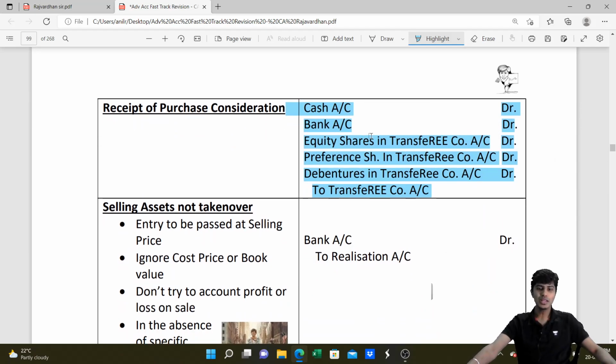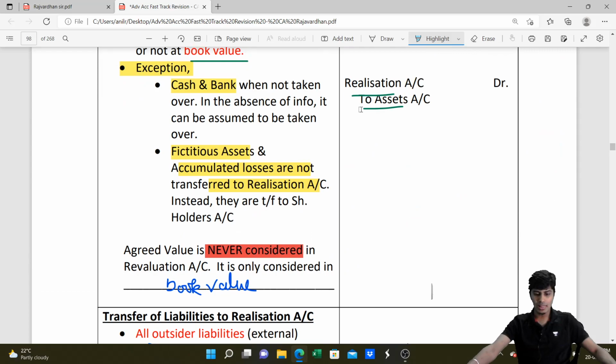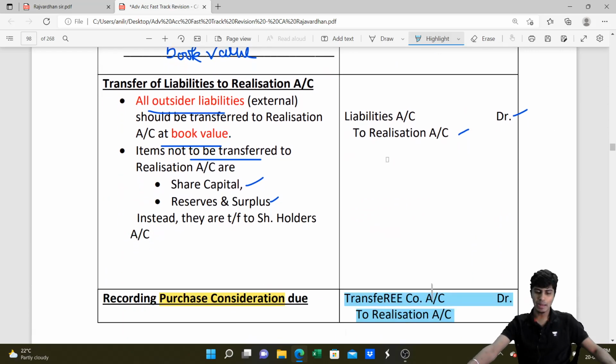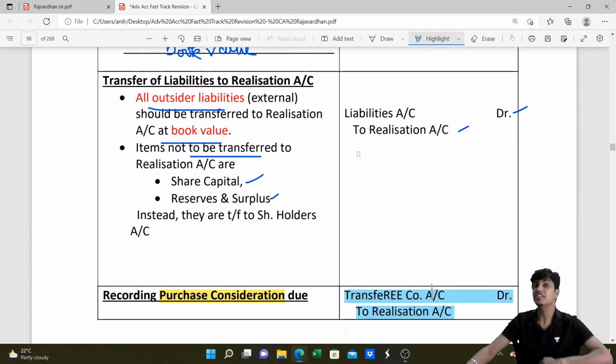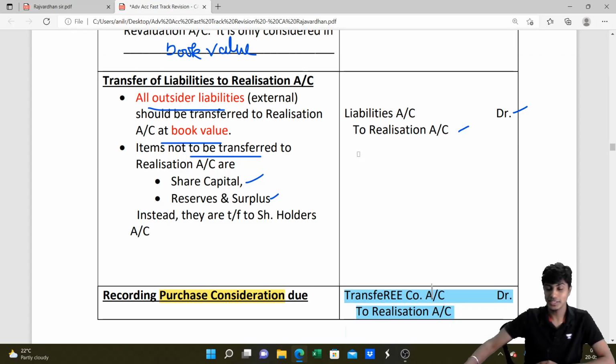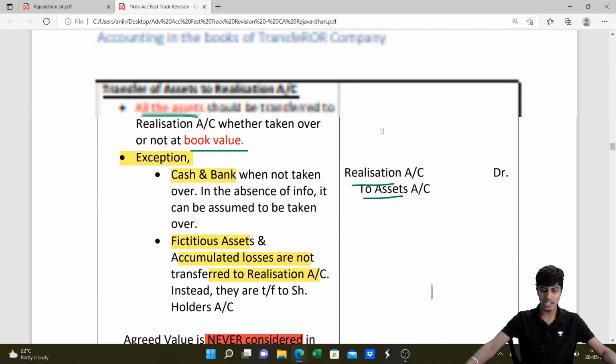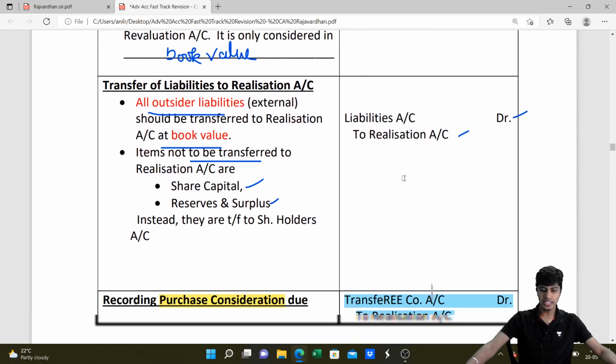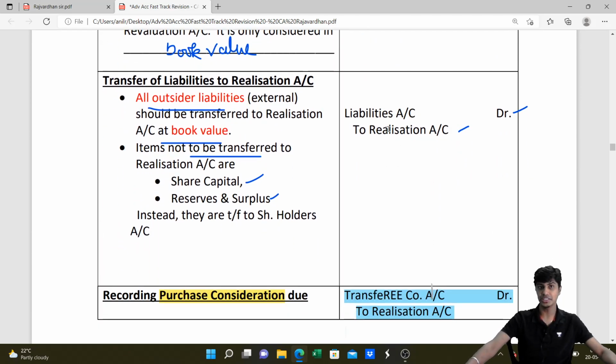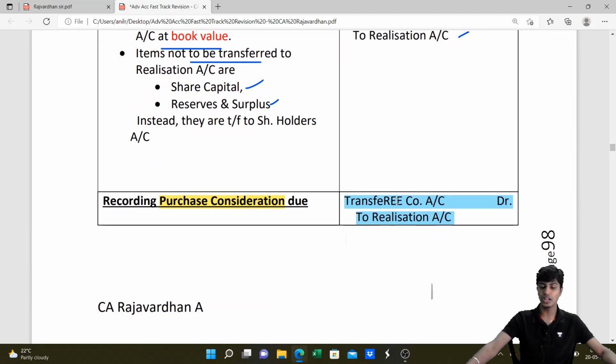Then what do we do? When we transferred all the assets and all the liabilities to realization, we didn't see whether they were taken over or not. There can be certain assets or liabilities transferred to realization, but not all of it is transferred to the transferee. Why? The transferee wishes not to take over certain assets or liabilities. What do we do in such a case? We need to sell those assets. We need to settle those liabilities.